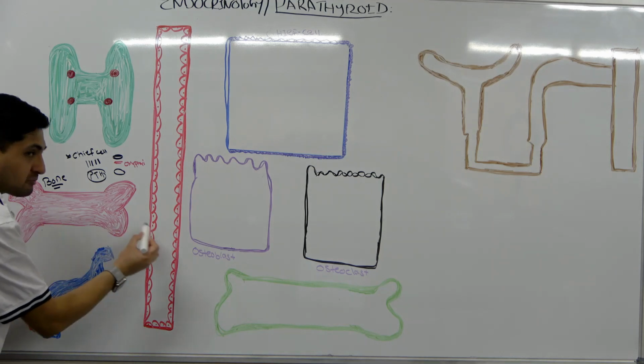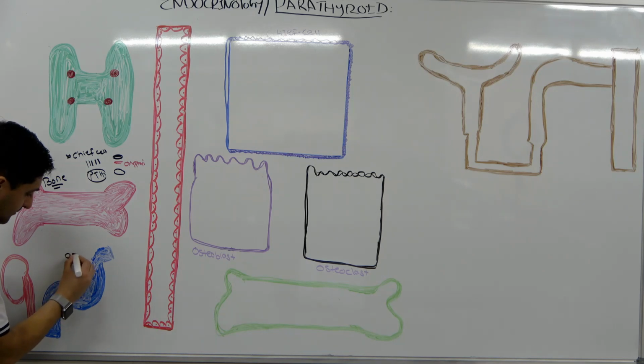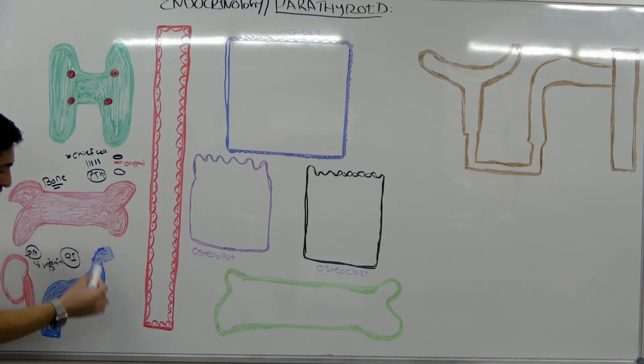And that's going to bring it into plasma. The other part is that we also have to talk about the GI system. What happens here is that the parathyroid hormone first works in your kidney, and it activates another hormone, which is vitamin D. This active vitamin D works in your GI system to reabsorb calcium and phosphate. That is how parathyroid hormone indirectly works on your GI system.